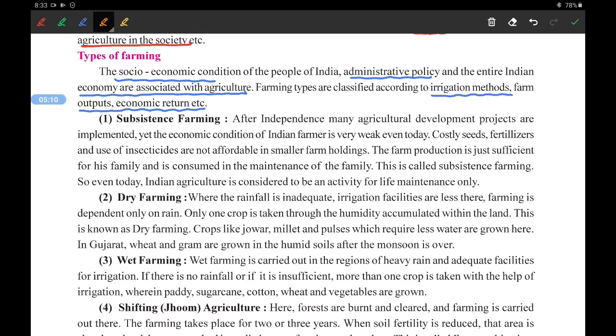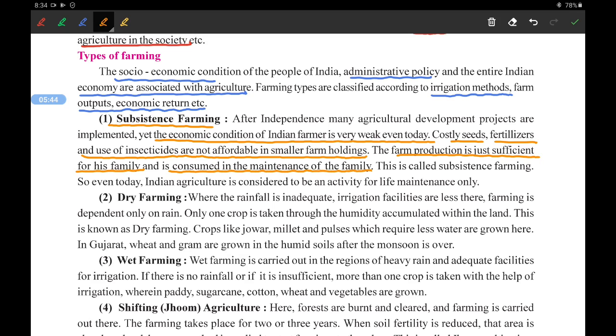First, subsistence farming. Now what kind of farming is this? After independence, many agriculture development projects were implemented. Yet the economic condition of Indian farmers is very weak even today. Costly seeds, fertilizers, and insecticides are not affordable for small farm holdings. The farm product is just sufficient for the family and is consumed in its maintenance.